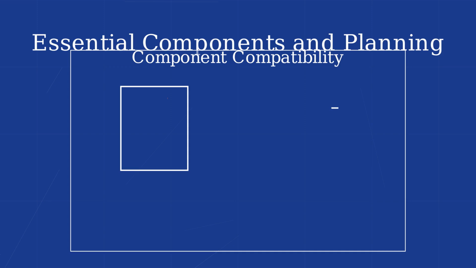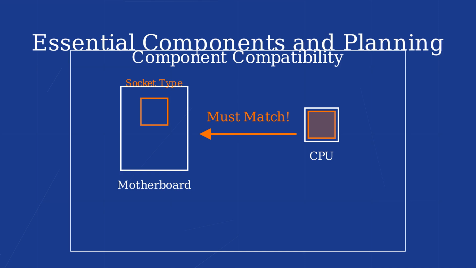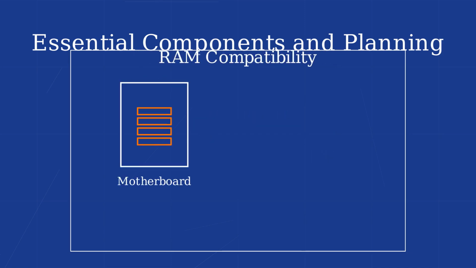When selecting components, compatibility is crucial. The motherboard must support your CPU socket type. Different CPUs use different socket types, so always check that your CPU and motherboard are compatible before purchasing. Similarly, your RAM must match your motherboard's specifications, such as DDR generation and maximum supported speed.